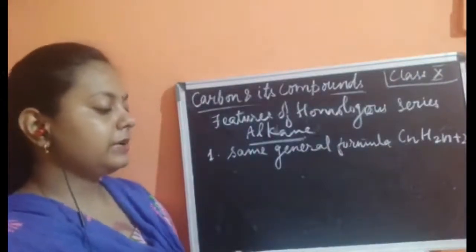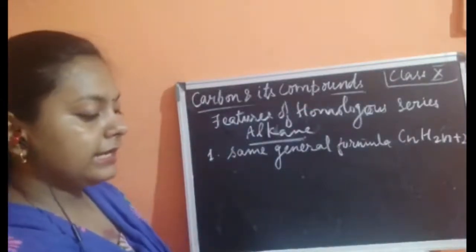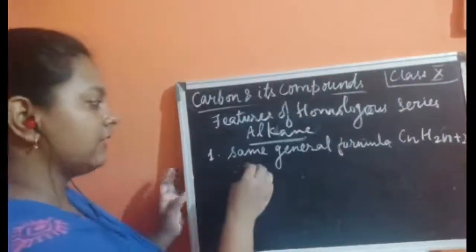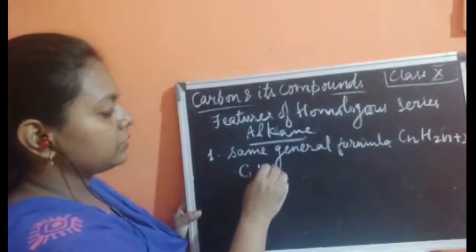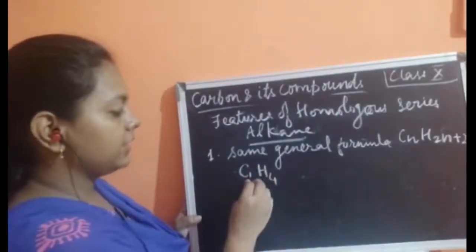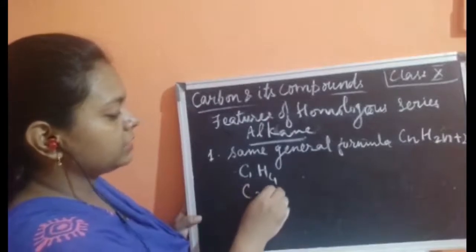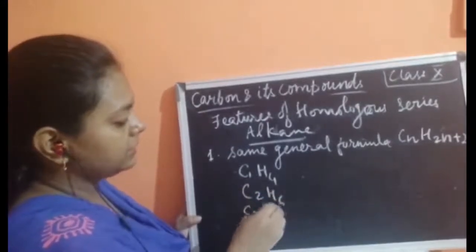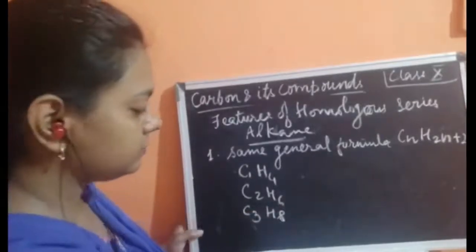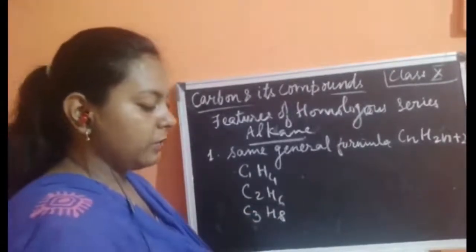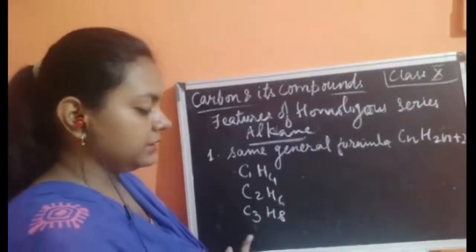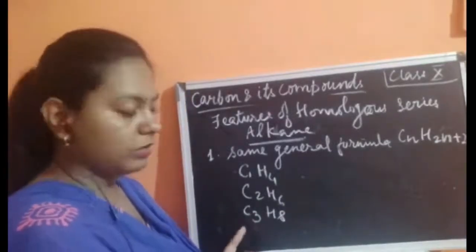Now the next property is that all alkanes in the series follow the same general formula. Whether the element has one carbon, it also follows the same formula. Now if we need to write down the second member, C2H6, third member, C3H8, similarly we can easily write down the formula for this homologous series.